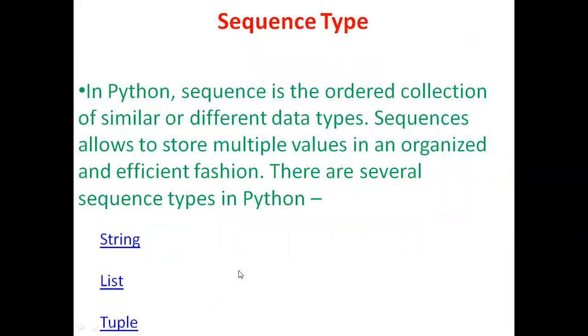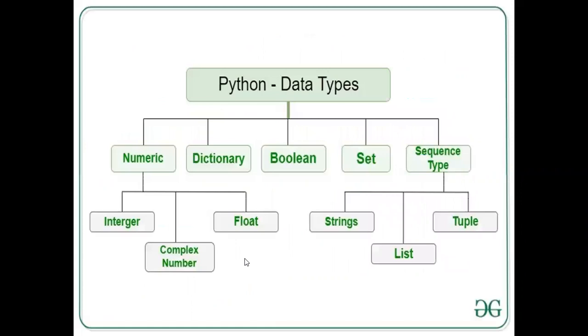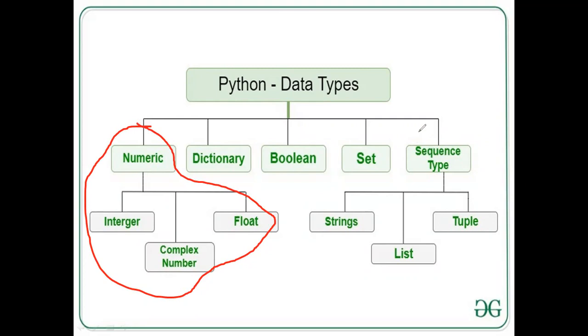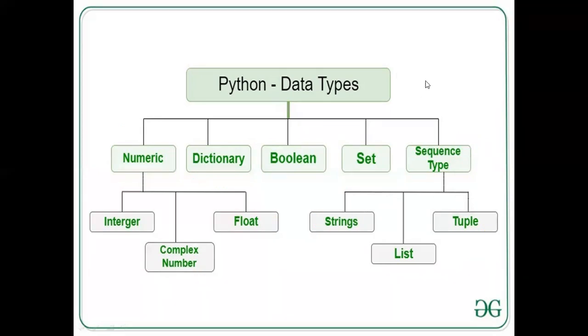We have already seen this one, so let us revise. Python data types are categorized into 5 groups. The first one is numeric, which we have completed. Numeric means it may be an integer, floating point number, or a complex number, right? And we are going to cover the topic called sequence types. After covering the sequence type, we can look at dictionary, and then Boolean and set, right? So let us start with the sequence type.